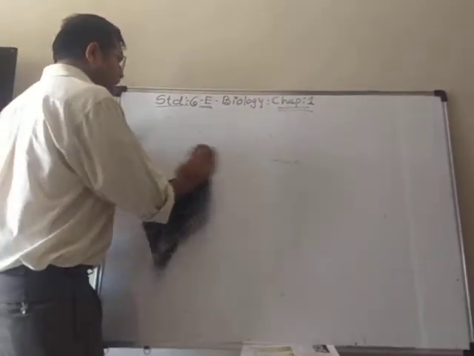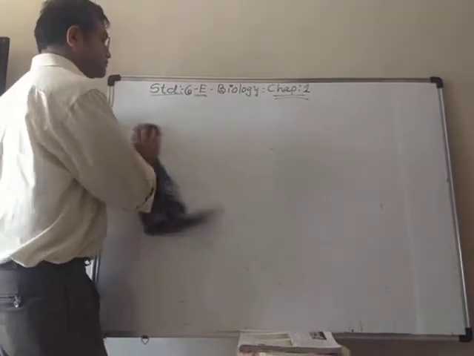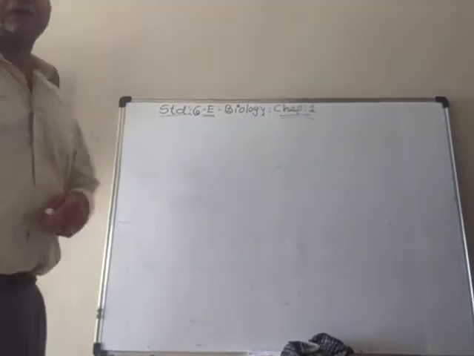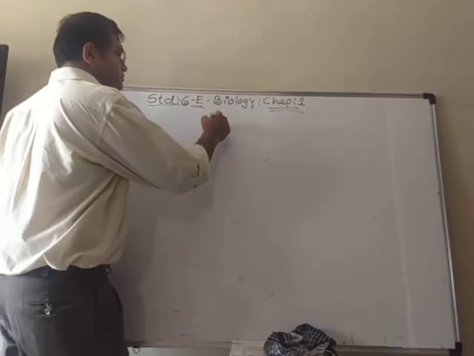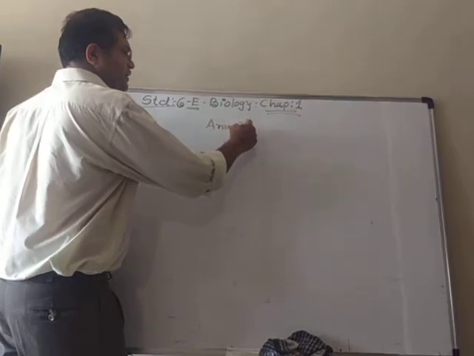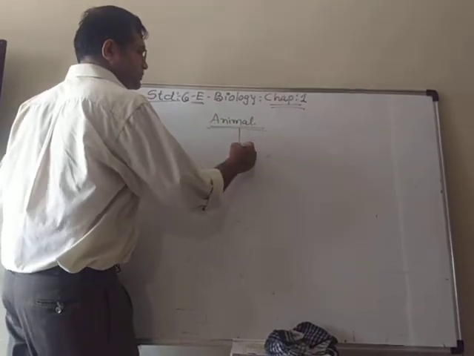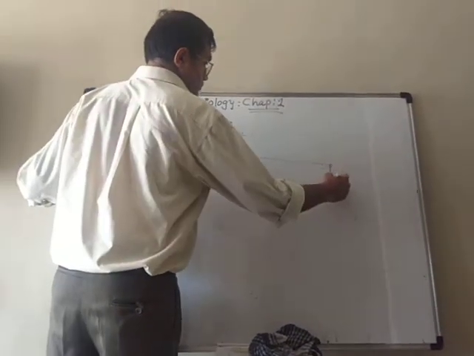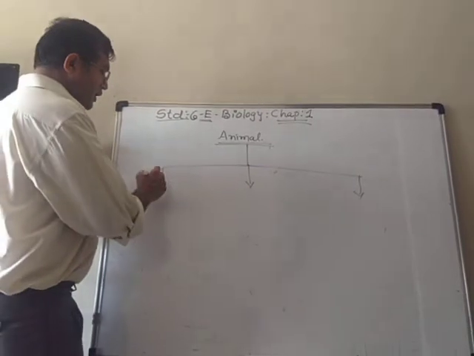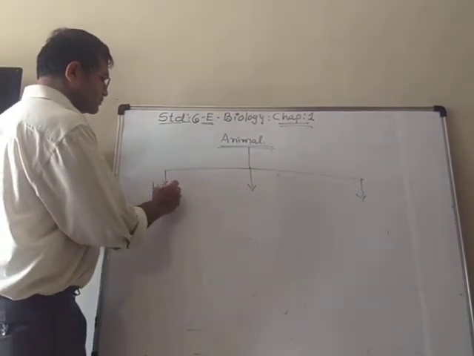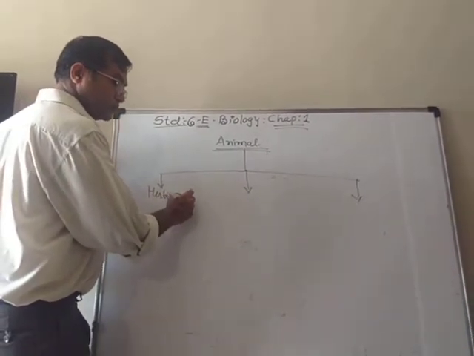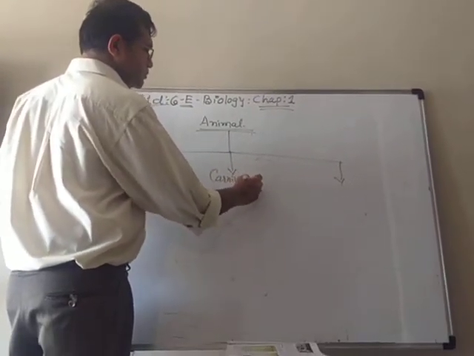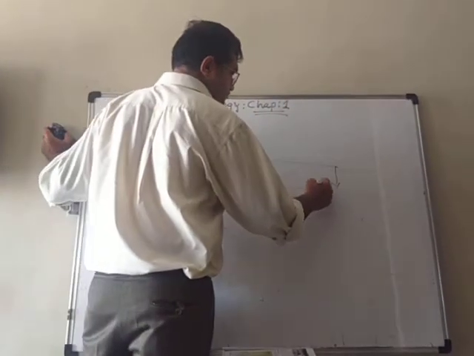According to their food, animals are classified into three groups, like herbivorous, carnivorous, and omnivorous.